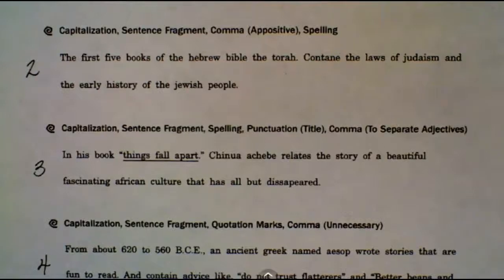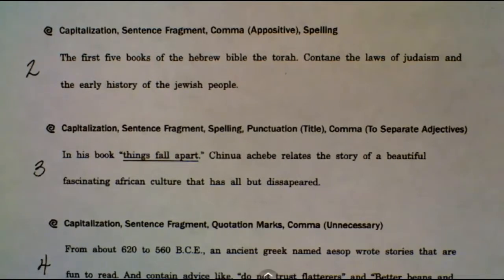Hey everyone, today we're going to be correcting sentence 2 and 3 under set 4. Sentence 2 says, "The first 5 books of the Hebrew Bible, the Torah, contain the laws of Judaism and the early history of the Jewish people." In this sentence we have capitalization errors. We also have a sentence fragment. We're going to add commas to show that we have an appositive, and we have one spelling error.